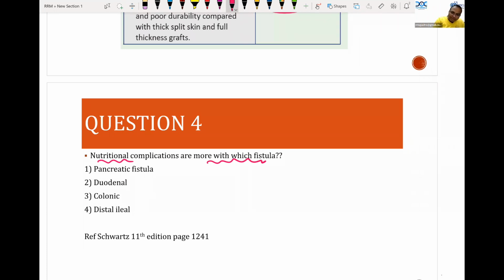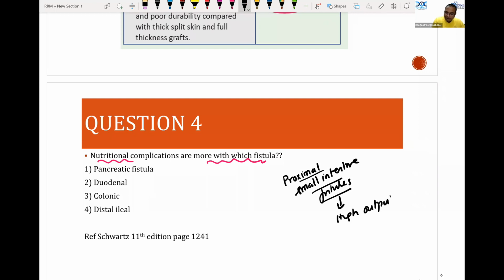So the line given from Schwartz is proximal small intestine fistulas will have high output. Please don't forget this. Because of high output, there are metabolic, electrolyte, and nutritional complications.